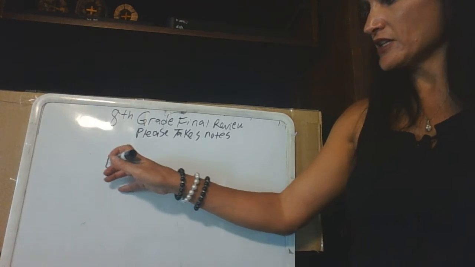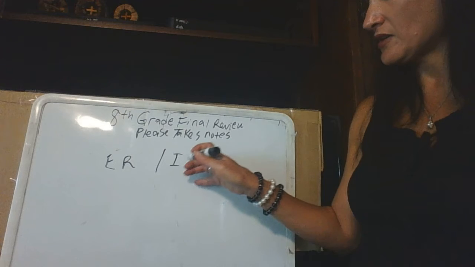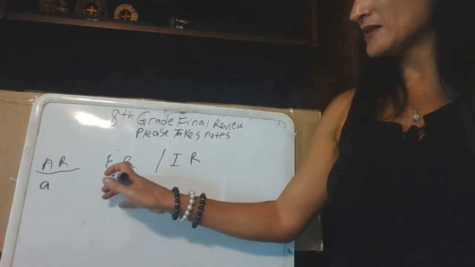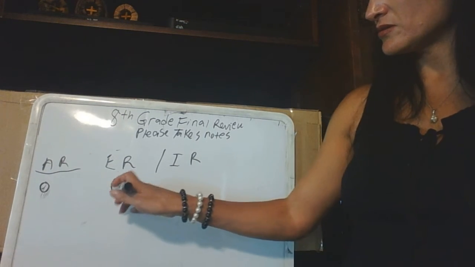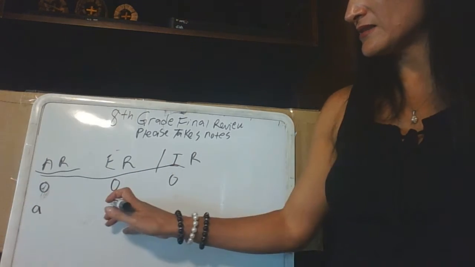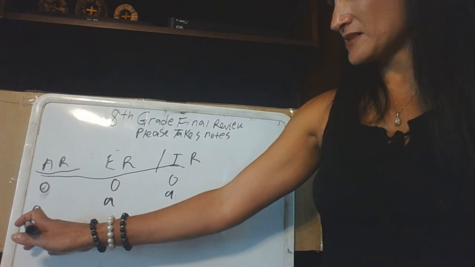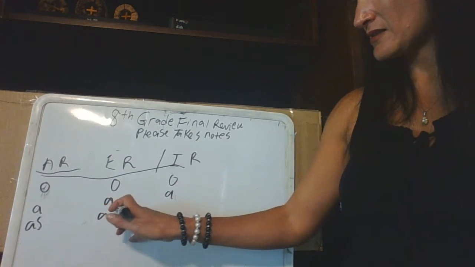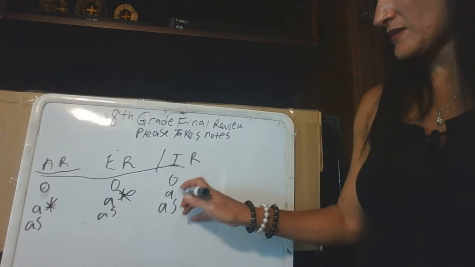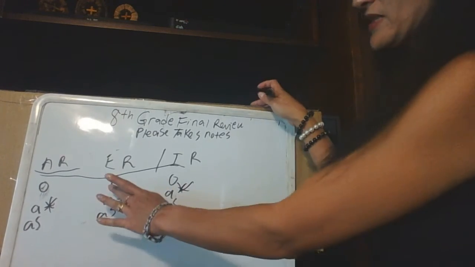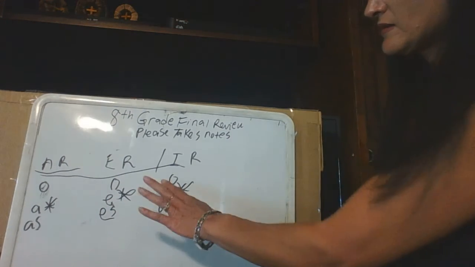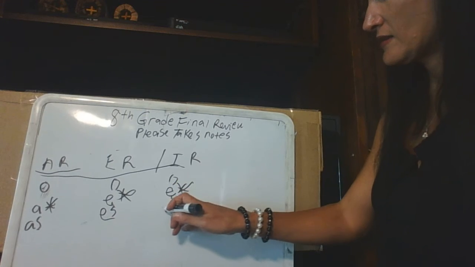All right, last thing is your AR, ER and IR verbs, so you have to know the endings. So this would be o, they're all o, okay. Usted a, and then tú, as. This is singular, okay, singular. Oh, I totally messed up here because these are ER verbs. Sorry. E, s. These are going to be es.